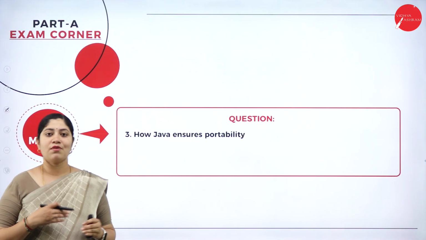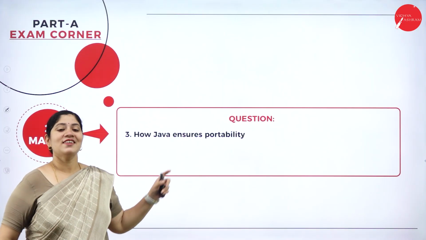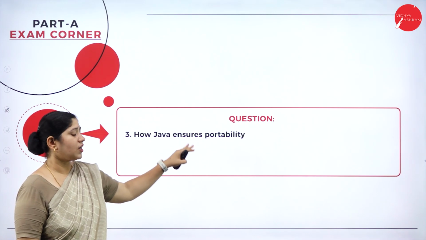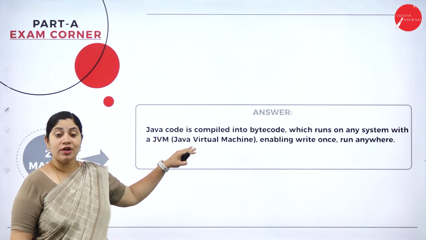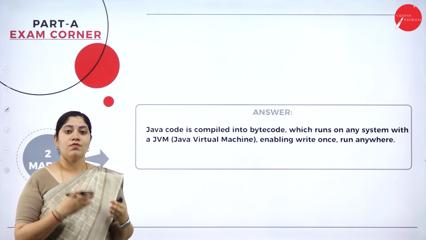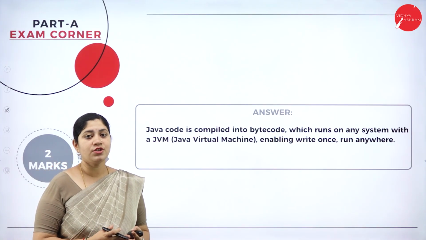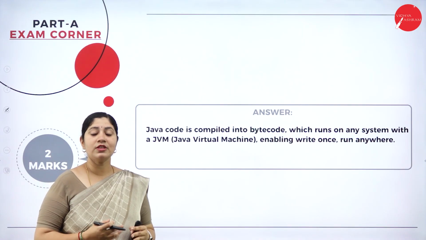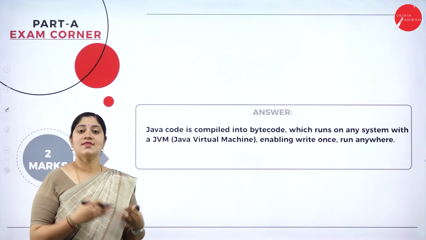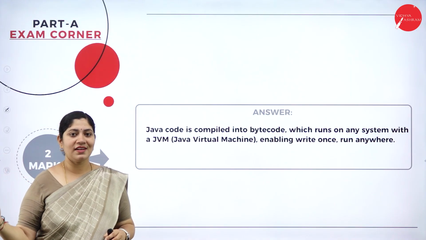Next, over here we have one very good question which can be twisted, tweaked and asked. So let's see that question. The third question is to explain how Java ensures portability. Java is portable because, as we know, Java requires a JVM machine, and whenever we use the JVM machine, then our information will be converted to bytecode, which runs on a system with the principle of write once and run anywhere. So because of this, we can say that Java is one of the best portable programming languages.